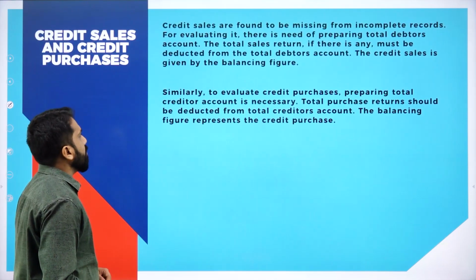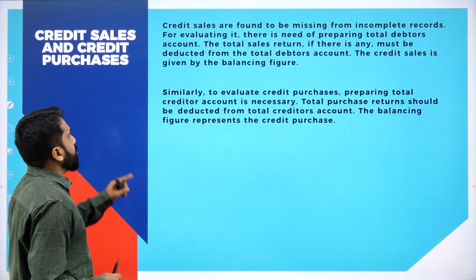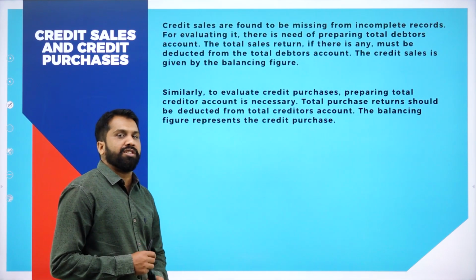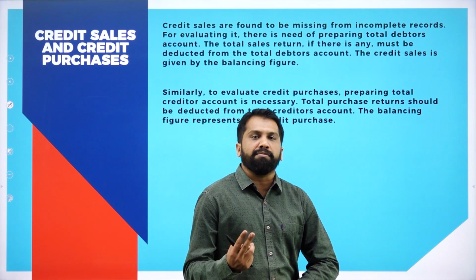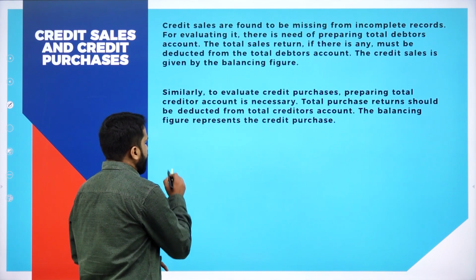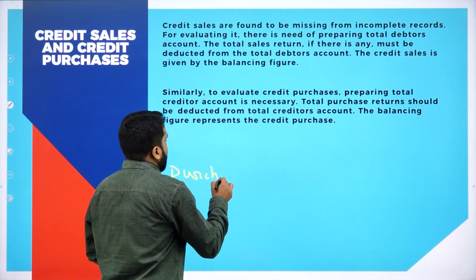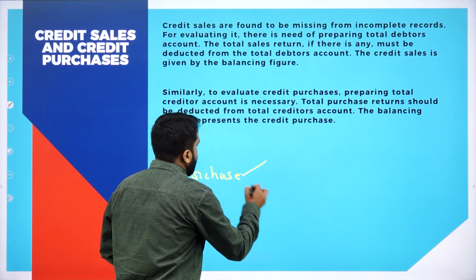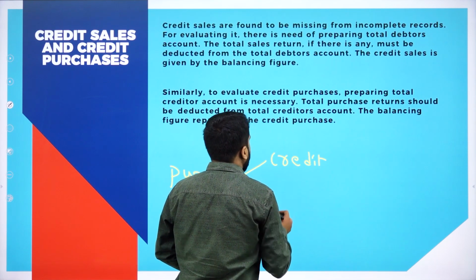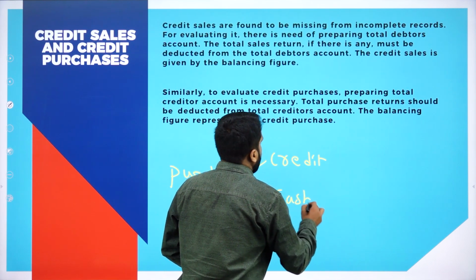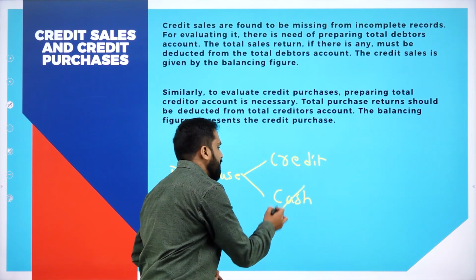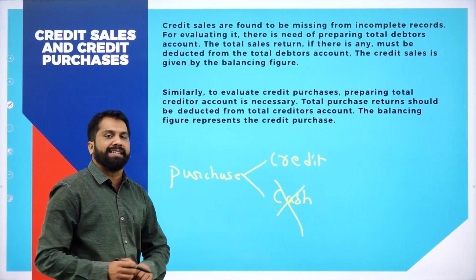Now, before this, we will understand credit sales and credit purchases. We have two types of sales and two types of purchases. For example, you have done any purchases. There are two types. One will be credit purchase. Another one will be cash purchase. If it is cash purchase, it will not affect your debtors.